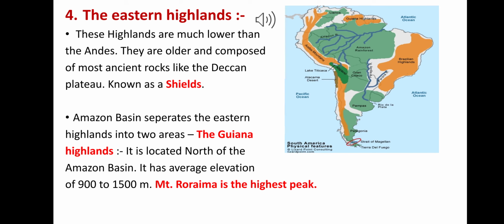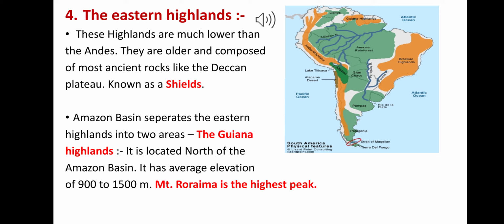Next is the Eastern Highland. These highlands are much lower than the Andes, but they are older and composed of very ancient rock, like the Deccan Plateau. These are known as shields. Much of this land has been worn down by the process of erosion. The broad Amazon basin separates this highland into two parts. One is the Guiana Highland, the other is the Brazilian Highland.